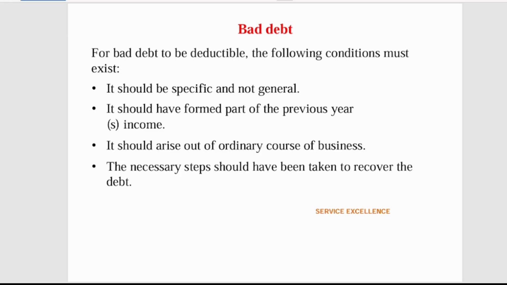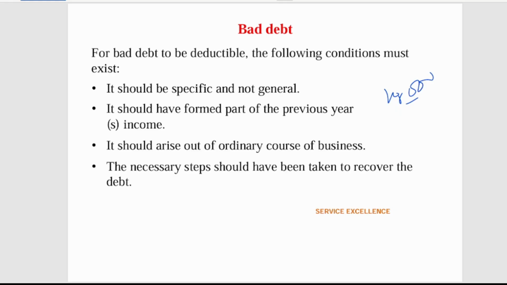Second, it should have formed part of the previous year's income. So let's say you sold goods to Kwame for 10,000, and in year one you added it as sales, and in year two you realize that they cannot pay. You can deduct this 10,000 because you have already added it in the previous year's income.